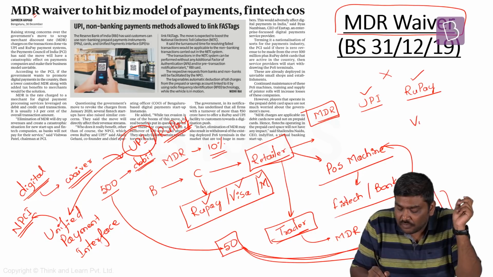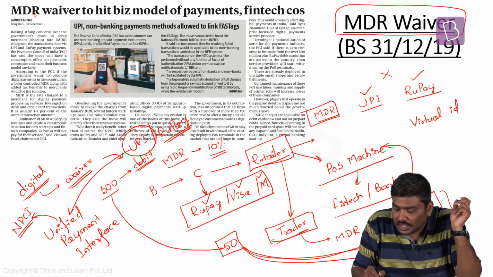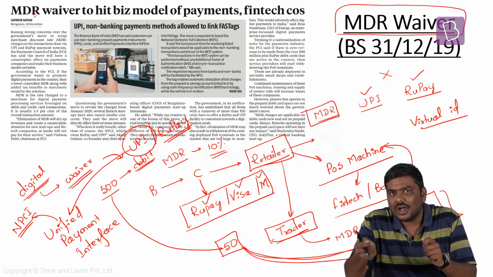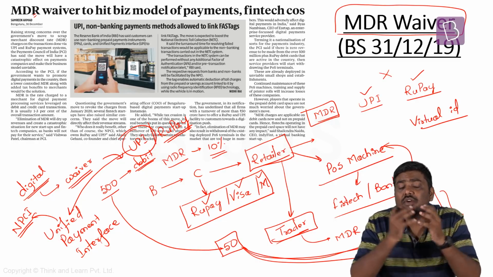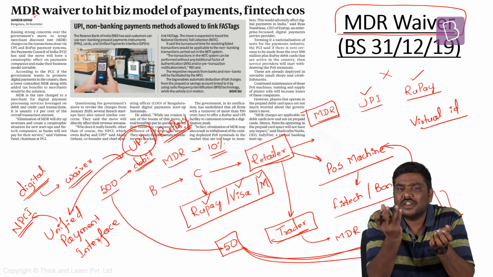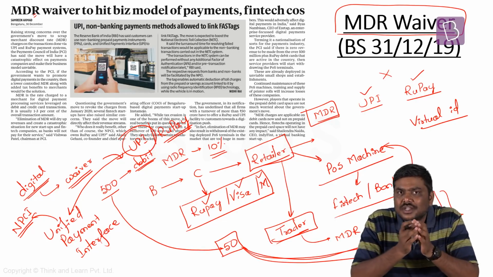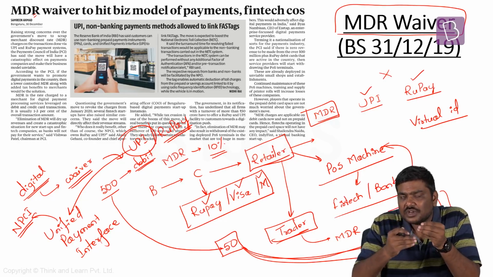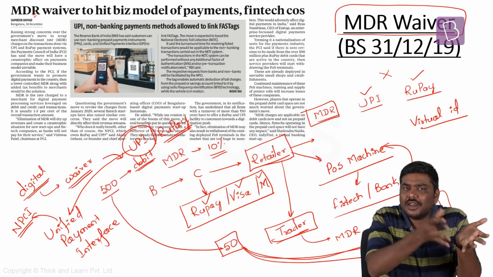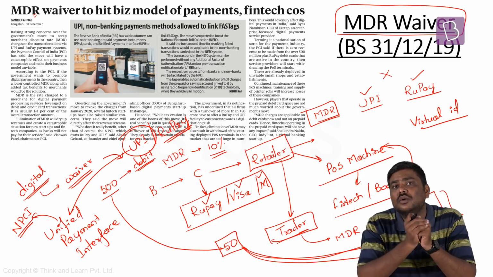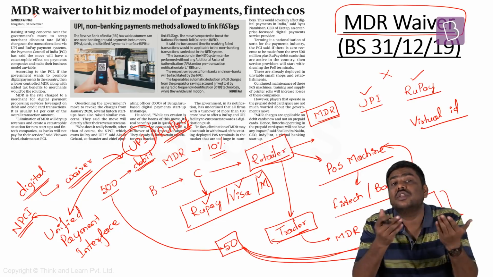using a concept of virtual ID, I can receive or request funds from one account to another account. For example, if I want to send funds from my account to your account, all I need is your virtual ID. And please understand the importance of creating a virtual ID: whenever I wanted to transfer funds to you, earlier I used to ask what is your account number, what is the name of the account holder, what is the IFSC code, so on and so forth.